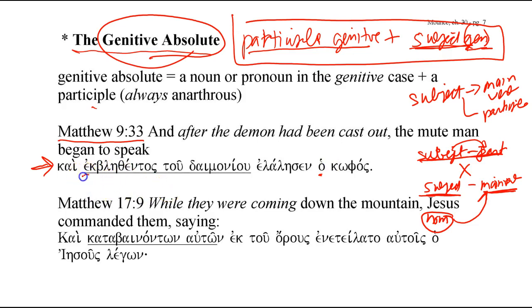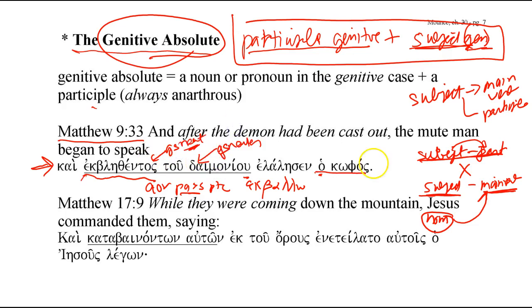Notice that ekblethentos is an aorist passive participle from ekballo, and it's in the genitive singular case, and then here we have a genitive singular neuter noun. It's a passive form. So something is being cast out, and what's being cast out is the daimonion.